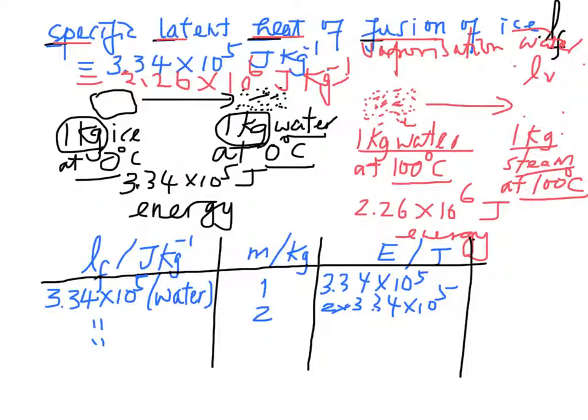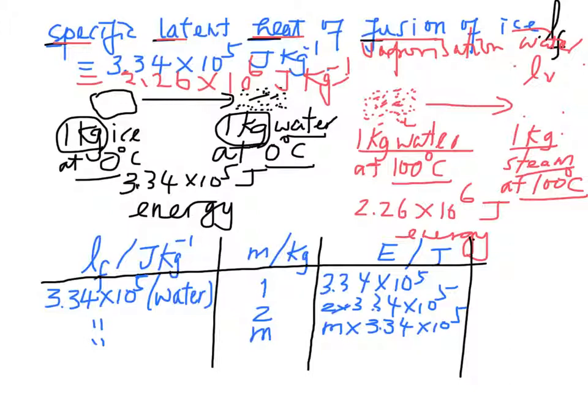What happens if we want to change the state of m kg of water from ice to water at 0 degrees Celsius? Then the energy required will of course be m times 3.34 times 10 to the power 5. Okay?